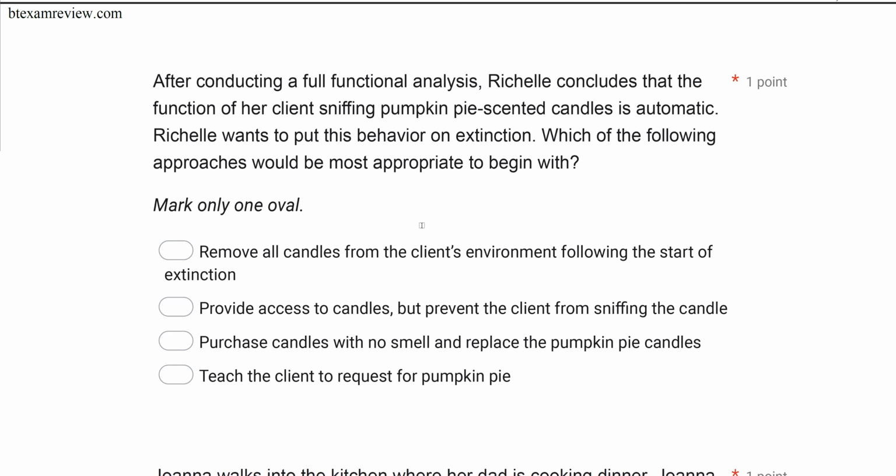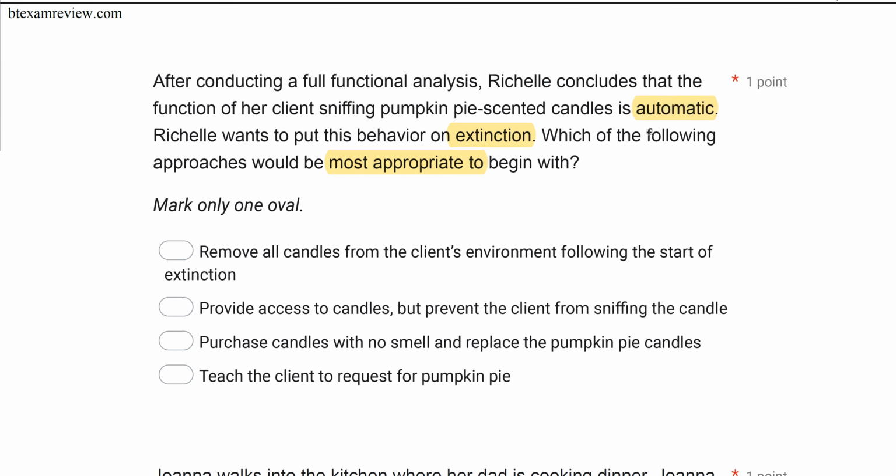After conducting a full functional analysis, Rochelle concludes that the function of her client sniffing pumpkin pie scented candles is automatic. Rochelle wants to put this behavior on extinction. Which of the following approaches would be most appropriate to begin with? So we're looking at another extinction question, and we're looking at what approach is going to be appropriate to put what kind of behavior on extinction? Automatic.